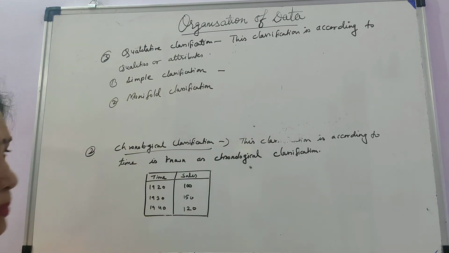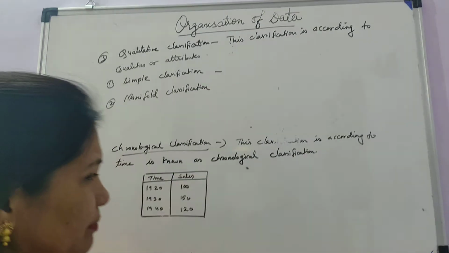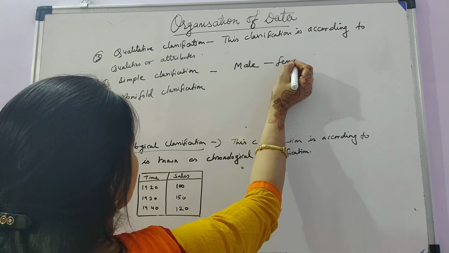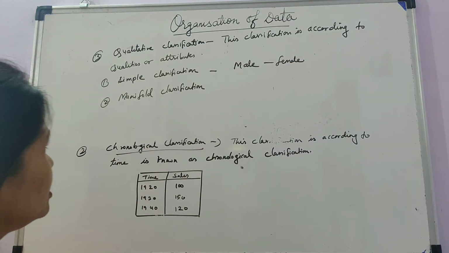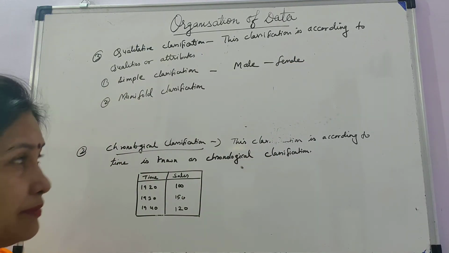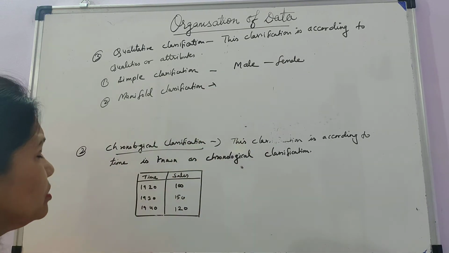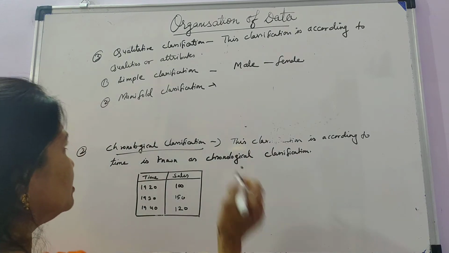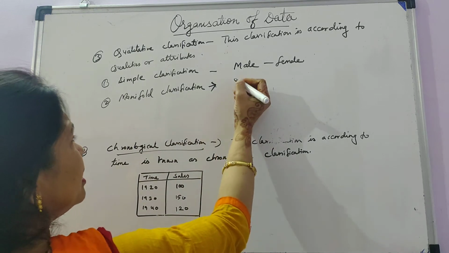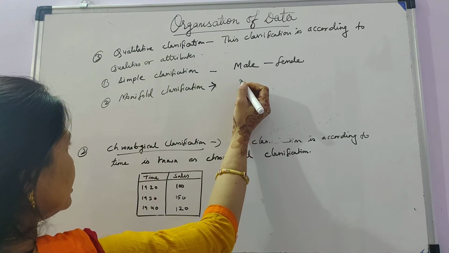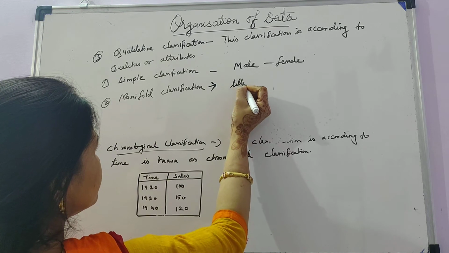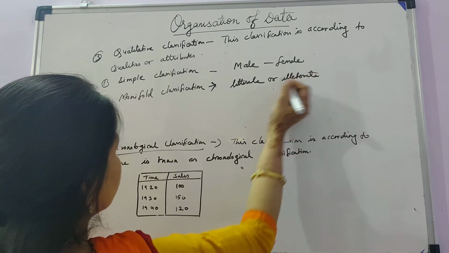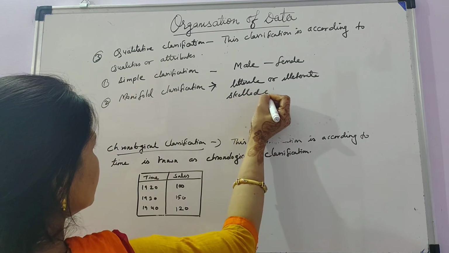Simple classification is when you are presenting the data in a simple way, not having many qualities, like presenting the data according to male or female, girls and boys, height and weight etcetera. So this is a very simple classification, without much detail. But manifold classification, whenever you are presenting the data, like if you are presenting 200 workers in a particular factory, the workers can be classified as educated or uneducated, literate or illiterate. And in this you can also do skilled and unskilled.